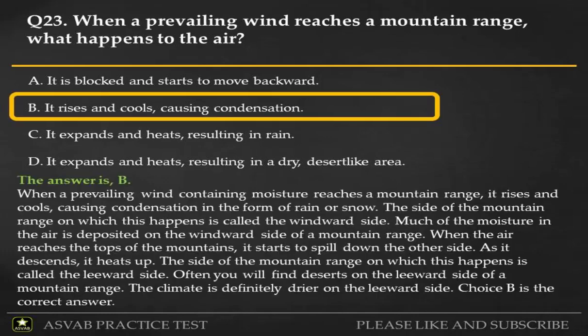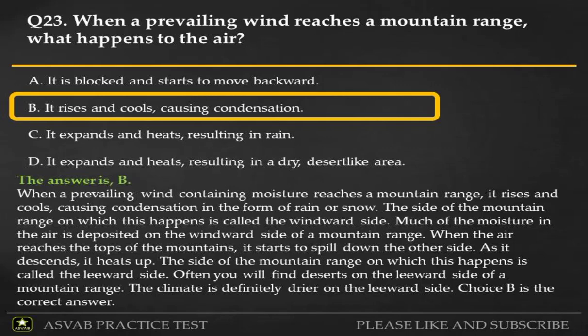The answer is B. When a prevailing wind containing moisture reaches a mountain range, it rises and cools, causing condensation in the form of rain or snow. The side of the mountain range on which this happens is called the windward side. Much of the moisture in the air is deposited on the windward side of a mountain range. When the air reaches the tops of the mountains, it starts to spill down the other side.